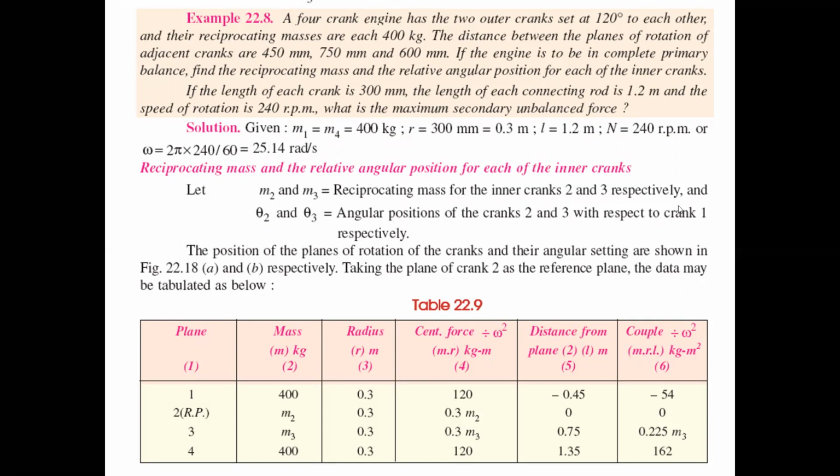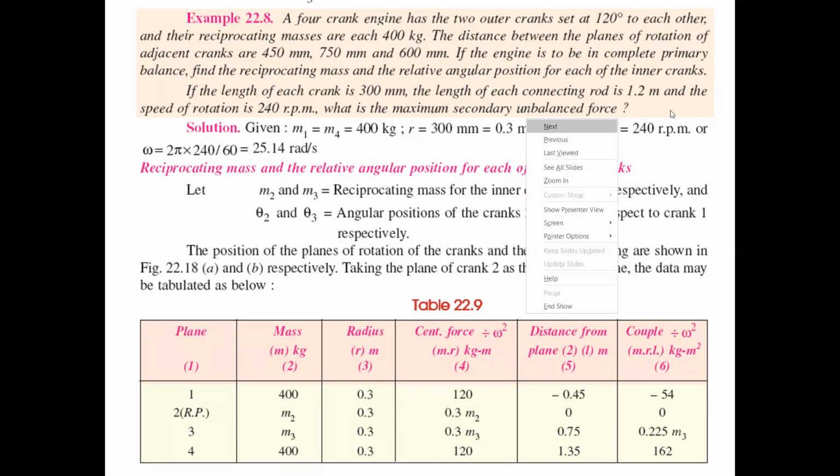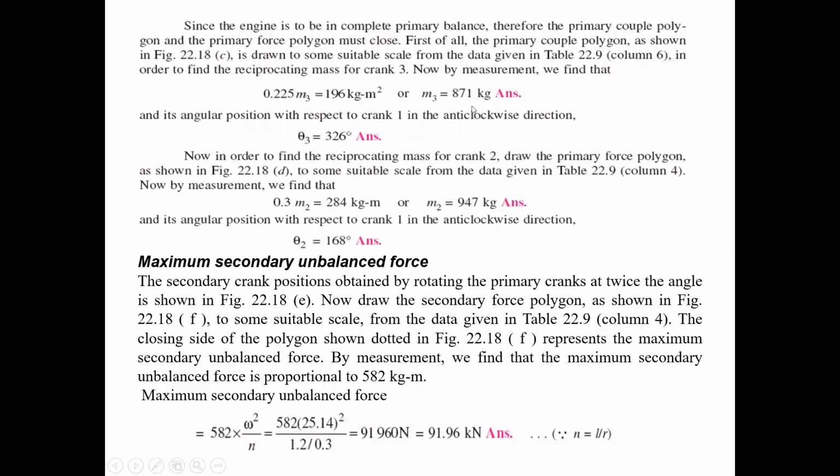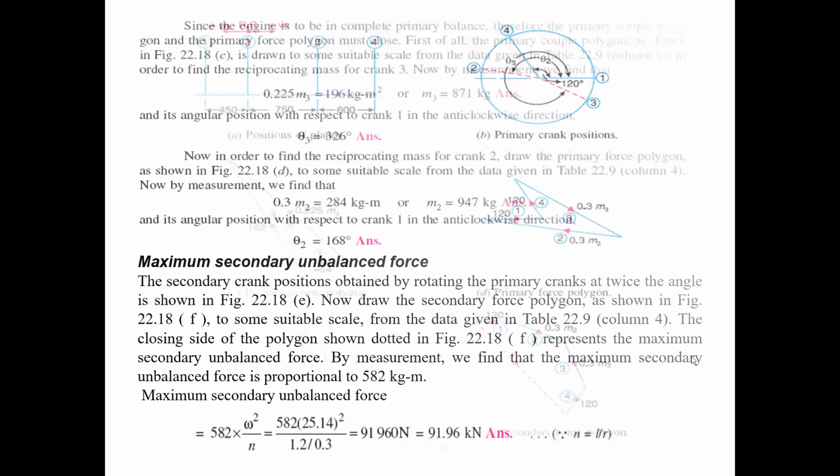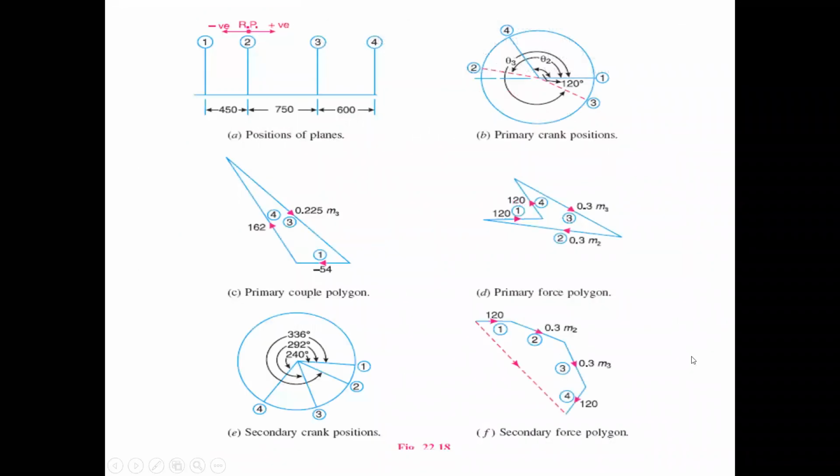Before starting this, we will see the diagrams. Just see the diagram, that is the first diagram. All of you draw the first diagram, the position of planes. How many planes are there?